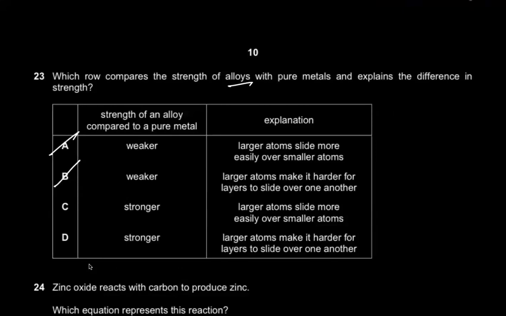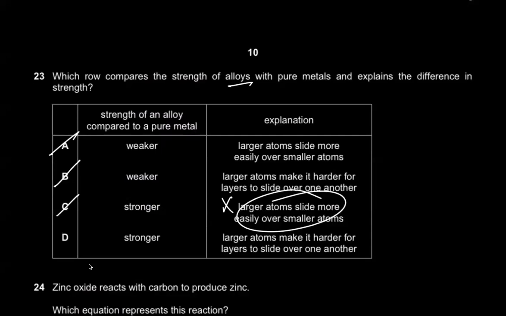An explanation is the larger atoms slide more easily. If they slid more easily over each other, that would have meant that there is less friction, and then they would be more malleable, and they would be more ductile, and they would not be stronger. So that's wrong. They wouldn't slide easily. So C is also wrong.